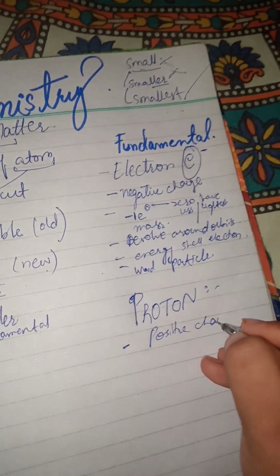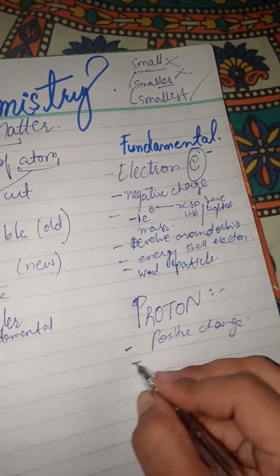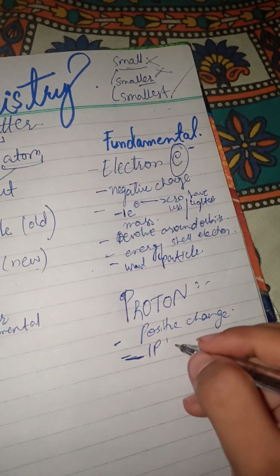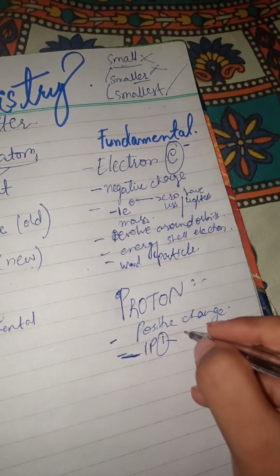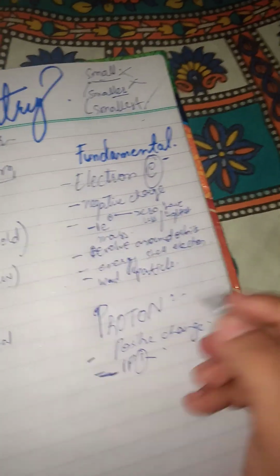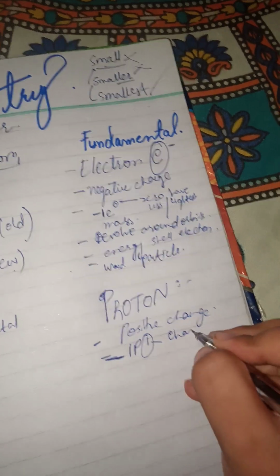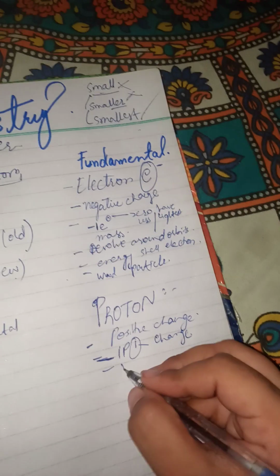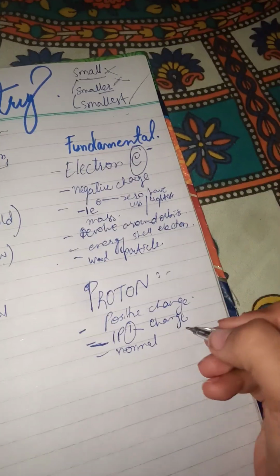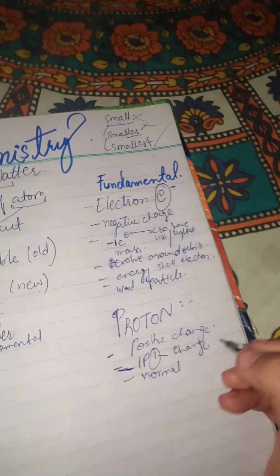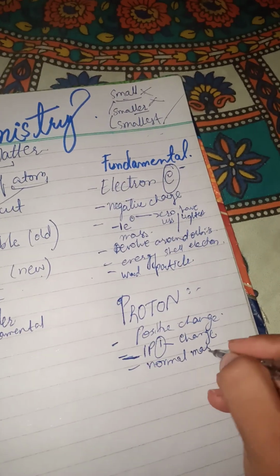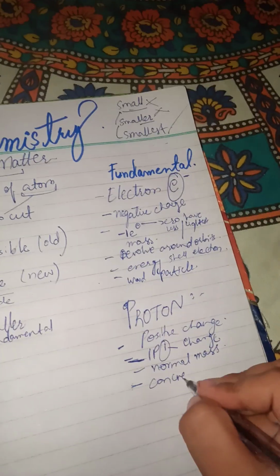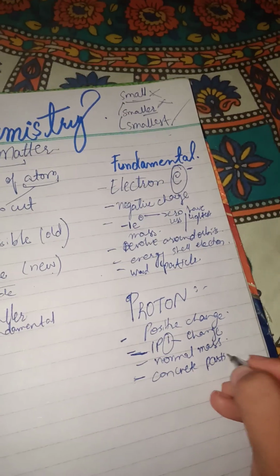How it's written? It's written 1p, so one p and one on the above. This one shows that there is a charge. And what about mass? Here it was the lightest mass, here it would be normal, not very high, not even very low, so this means normal mass. An example could be a concrete particle as well.